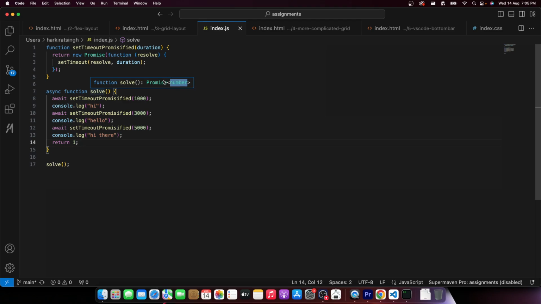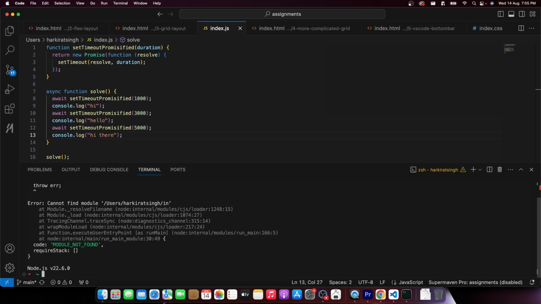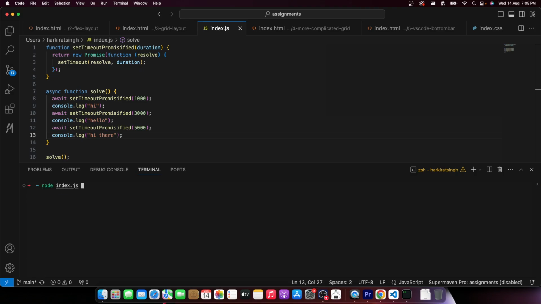Now, this is very complicated syntax. Don't worry about it just yet. But my point is, even though this is cleaner syntax to look at, under the hood, it is still a promise. Let's run it. Let's see what happens when we run it. node index.js. After 1 second, hi is printed. After 3 more seconds, hello is printed. After 5 more seconds, hi there is printed.